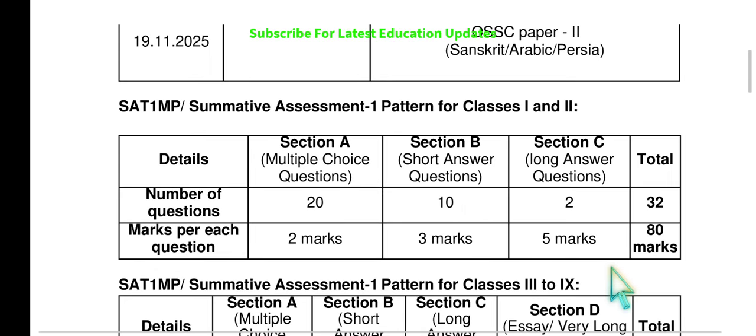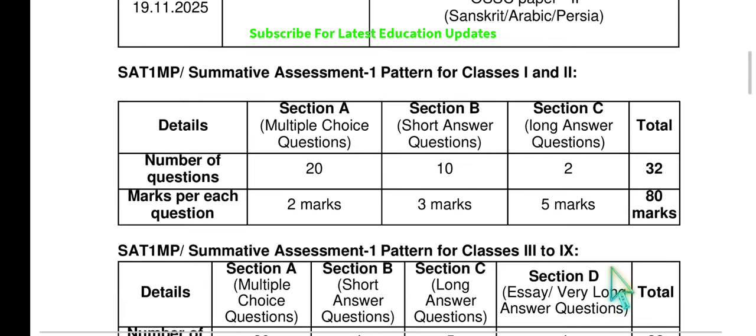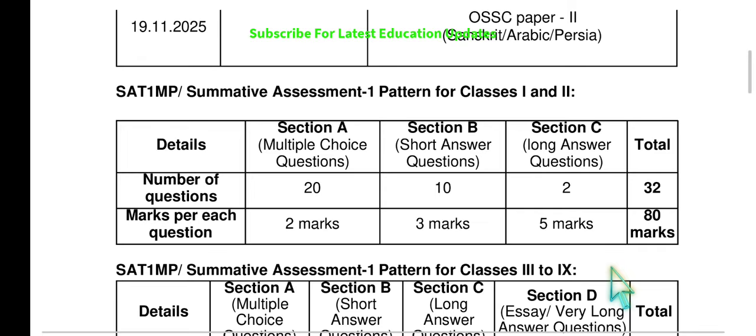Now we will look at the weightage of the paper. For classes 1 and 2, we have 20 questions, which are multiple choice in nature. Section B comprises 10 questions carrying 3 marks each. Then section C, 2 questions carrying 5 marks each. So for classes 1 and 2, the total number of marks is 80.